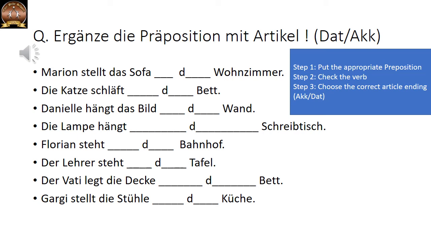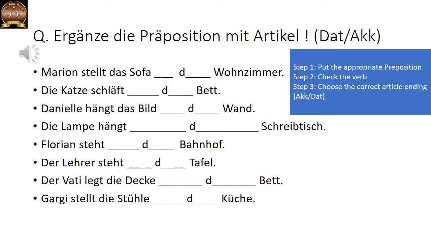Die Lampe hängt dash dash Schreibtisch. Again we have here hängen, but here no one is hanging it. The lamp is already hanging. Correct? So it is dative. And what will be the preposition? Die Lampe hängt dash Schreibtisch. The lamp is hanging dash dash study table.